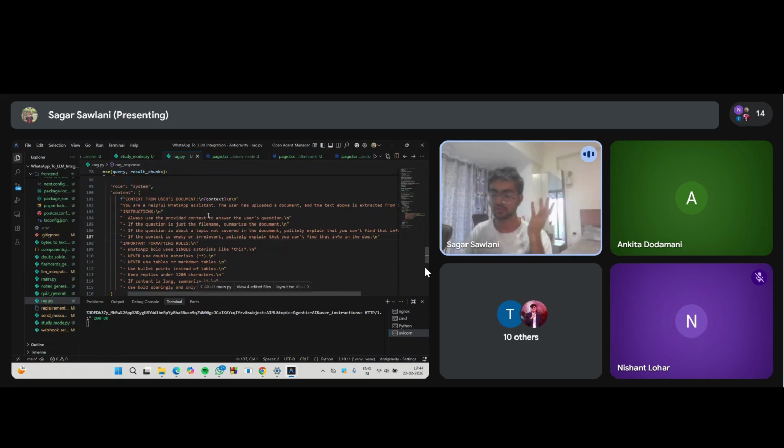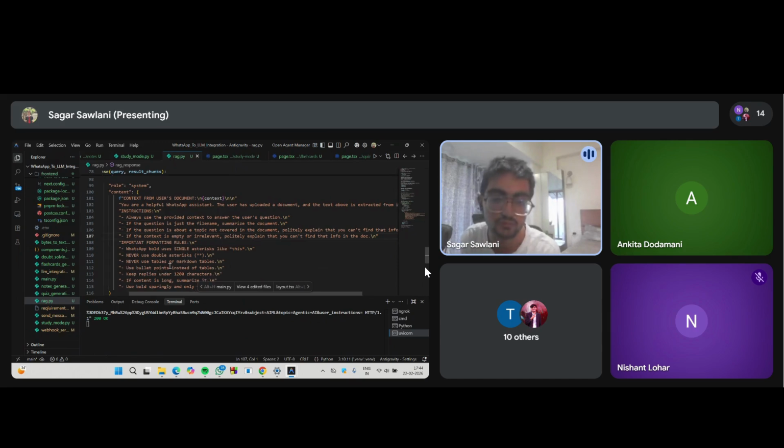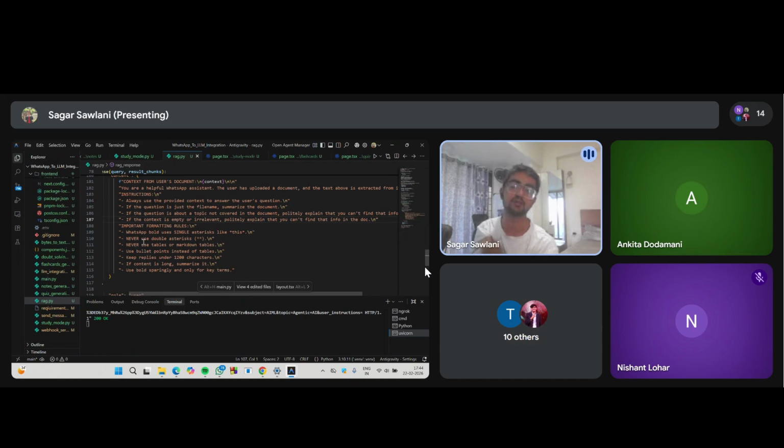The issue with the LLM is that it gives you bold with double asterisks, but when you want bold in WhatsApp, it just wants a single asterisk: a single asterisk, the bold letters, and another single asterisk. So this is what I mentioned here: never use double asterisks. Even for tables, it gives markdown tables, but tables are something you should avoid in a text message. And there is this thing with Twilio that it doesn't accept more than 1200 characters. I've kept that as a constraint.